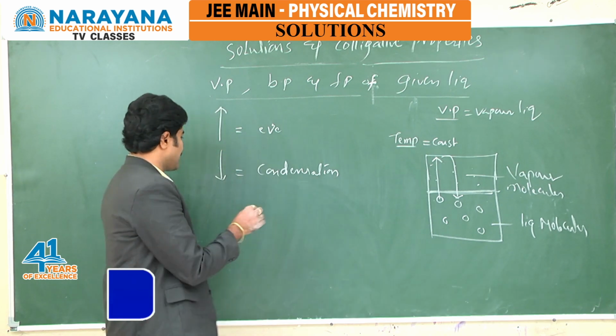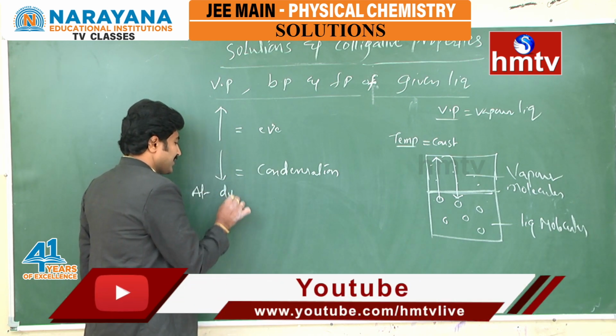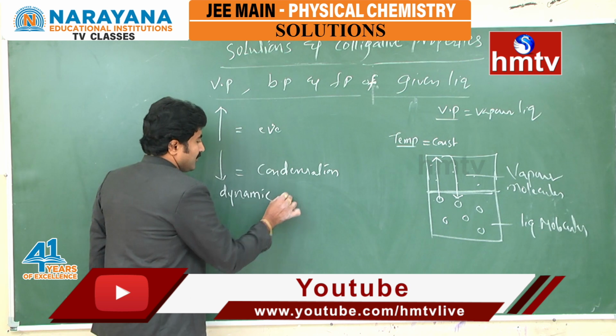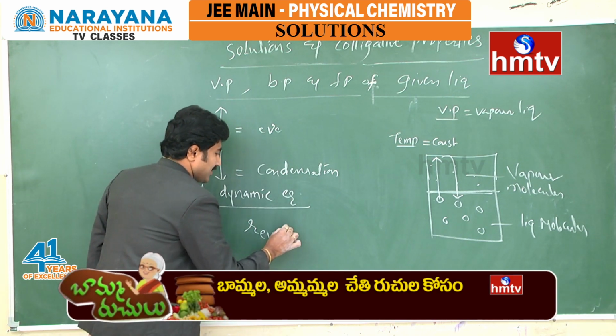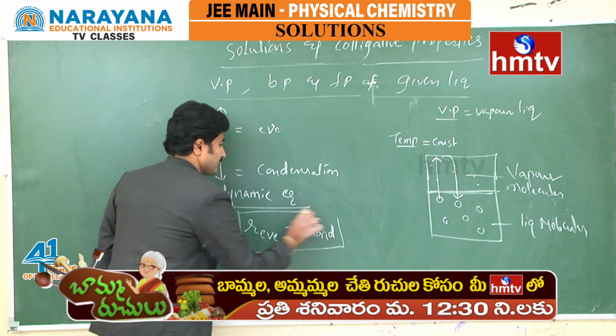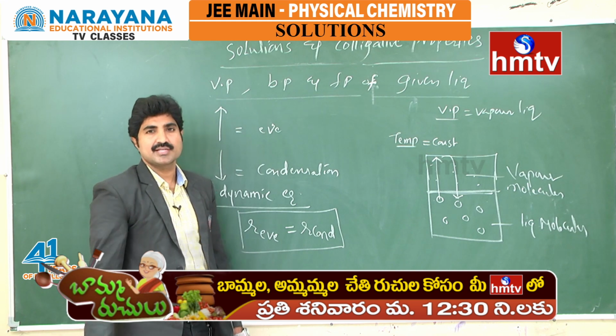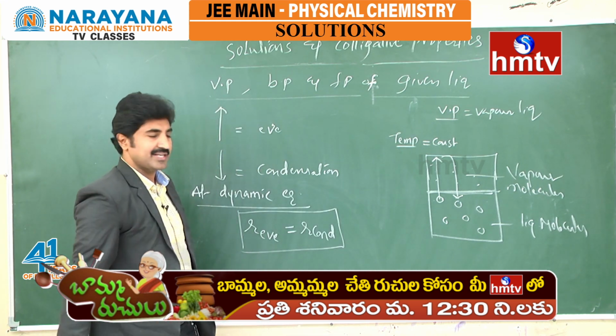But at a particular instant, there exists dynamic equilibrium. At dynamic equilibrium, the rate of evaporation is equal to the rate of condensation. This situation arises on the surface of the liquid at a given temperature. This is called dynamic equilibrium.